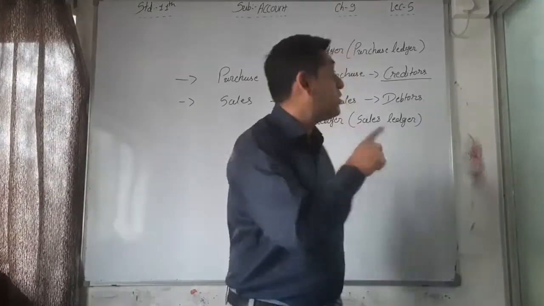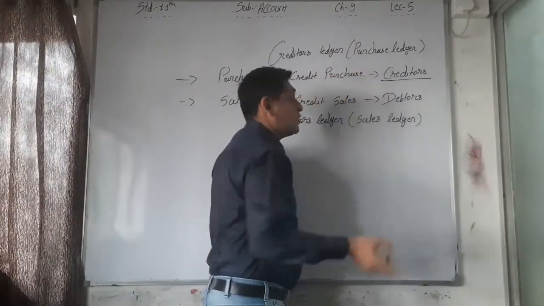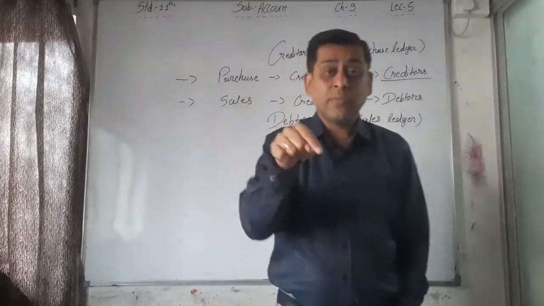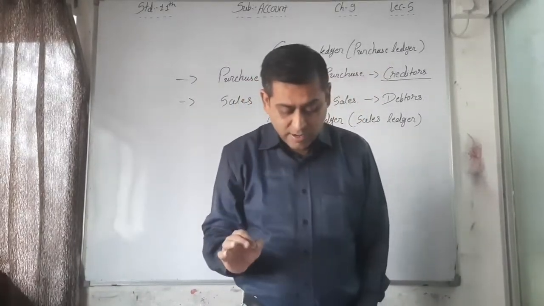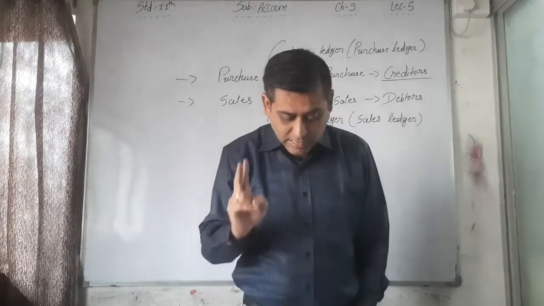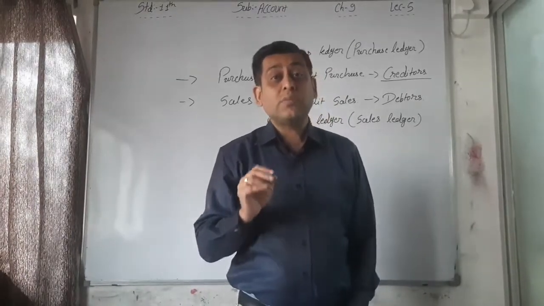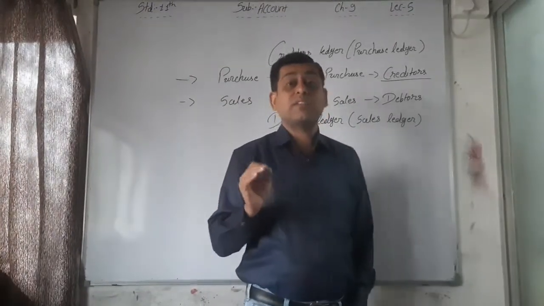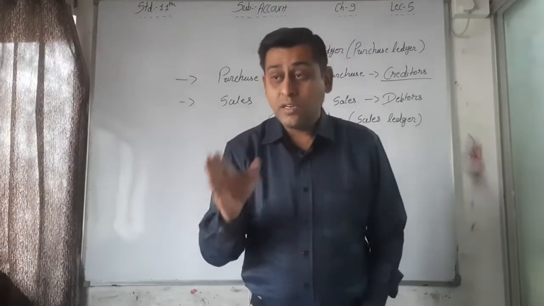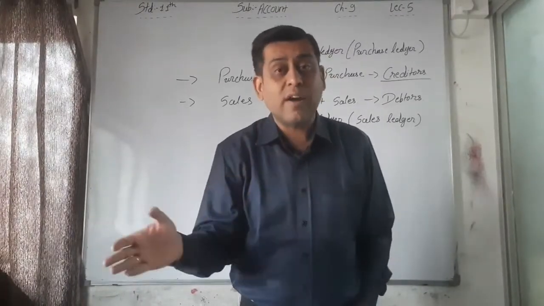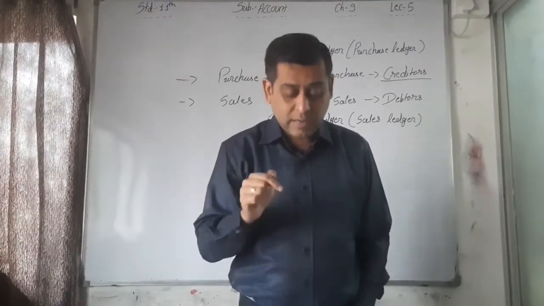Then this purchase ledger and sales ledger are also subdivided, first alphabetically and then area wise. The purchase ledger as well as the sales ledger are subdivided on different criteria.